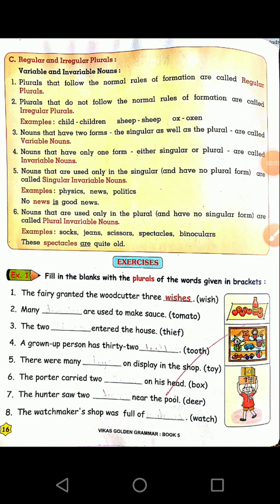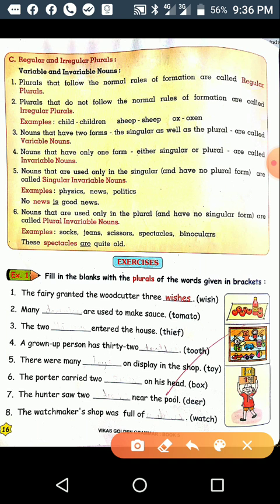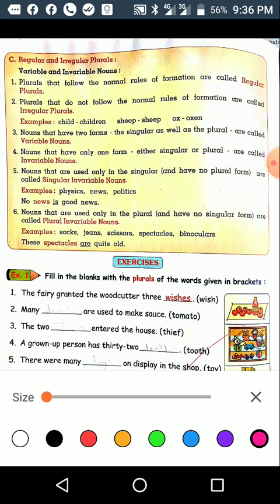Hi students, in the previous part of the lesson, we saw singular and plural nouns and formation of plural nouns from singular nouns. Now we are going to see the next point, regular and irregular plurals. Here in this point, variable and invariable nouns. This point we are going to see.